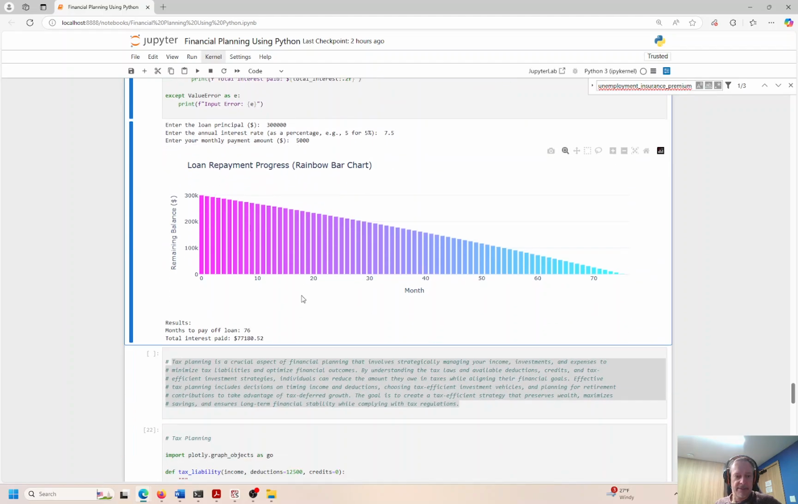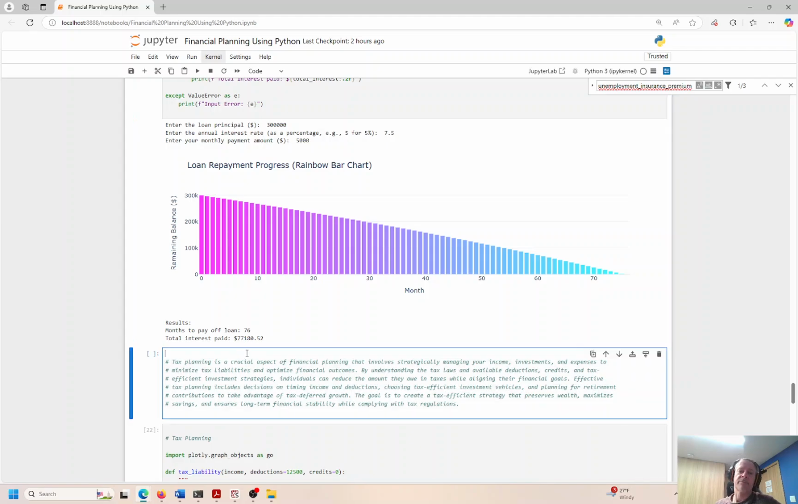Okay, so there it is, months to pay off loan, 76 months, and the total interest paid, $77,000. Okay, so it sounds like a lot, but how long was this? 76 months, 6.5, that looks like 6 years. I think it's about 6 years. So you paid 77,000 over 6 years, just over 10,000 per year.